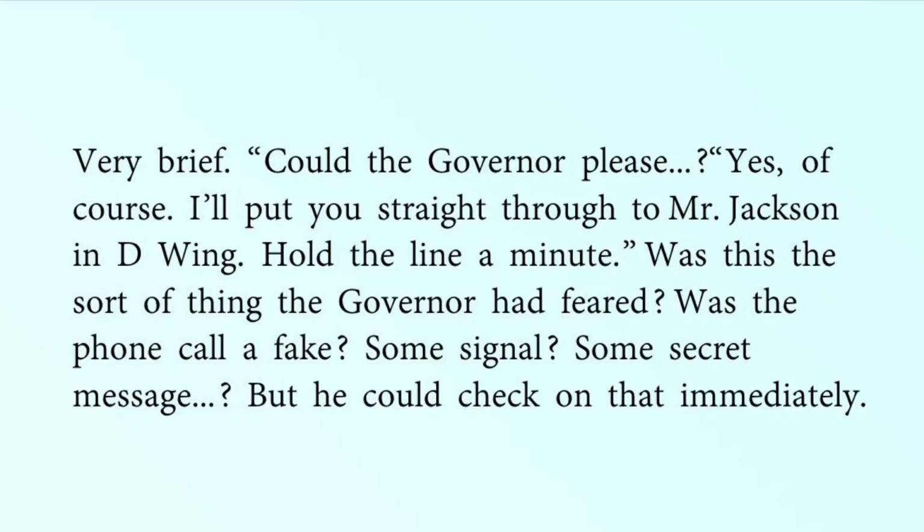Yes, of course, I will put you straight through to Mr. Jackson in D-Wing. Hold the line a minute. So, the governor readily agreed to connect to the cell where he could talk to the invigilator, and then he gave it to Mr. Jackson. He said that he could speak to Mr. Jackson. Was this the sort of thing the governor had feared? Was the phone call a fake, some signal, some secret message? But he could check on that immediately.